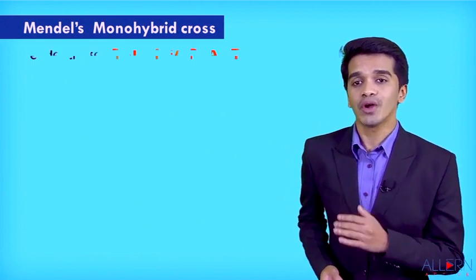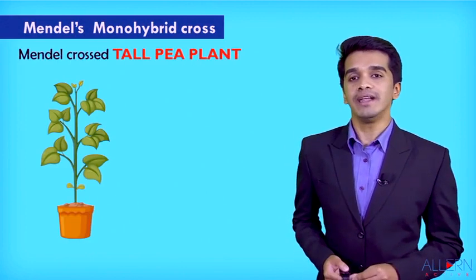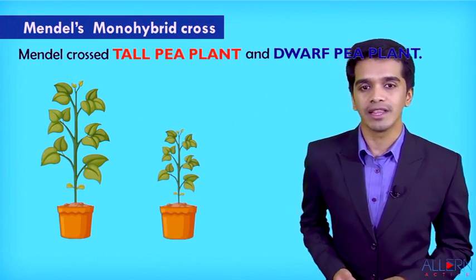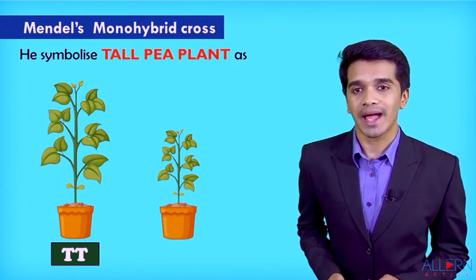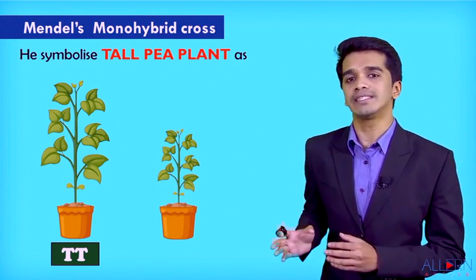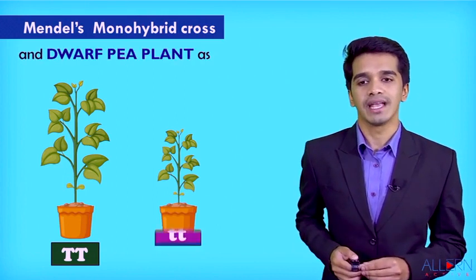When I say monohybrid cross, my dear students, mono means one. Hybrid is nothing but the offsprings, and they are produced because of pollination called as crossing. So it is called as Mendel's monohybrid cross. So now Mendel crossed the tall pea plant with the dwarf pea plant. Let us assume that tall is dominant and dwarf is recessive.